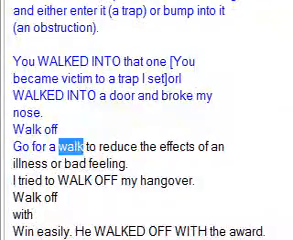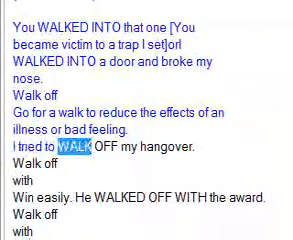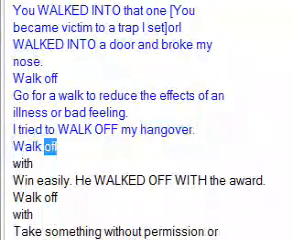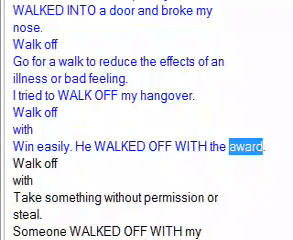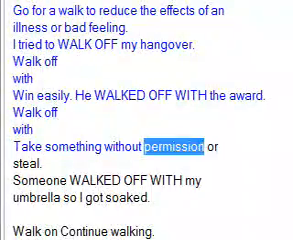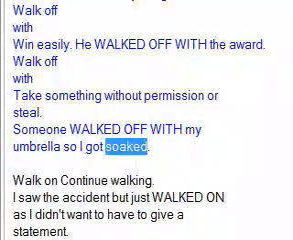Walk off. Go for a walk to reduce the effects of an illness or bad feeling. I tried to walk off my hangover. Walk off with: win easily. He walked off with the award. Walk off with: take something without permission or steal. Someone walked off with my umbrella so I got soaked.